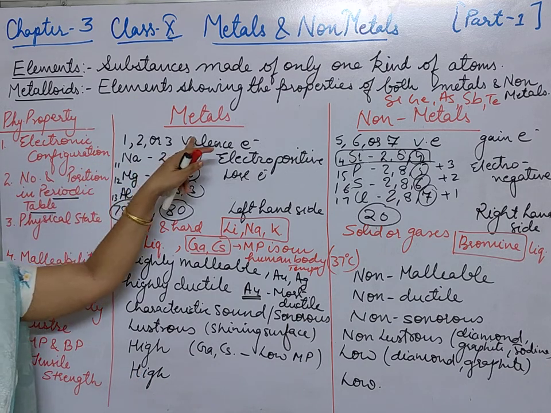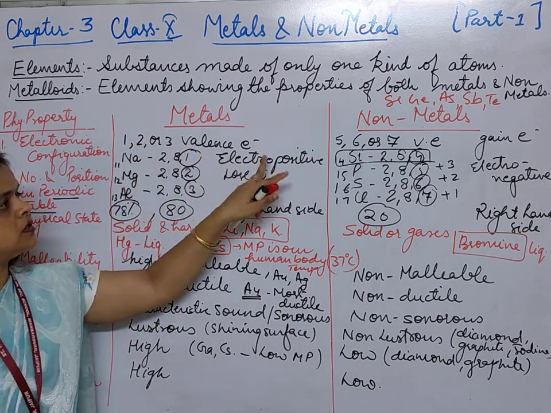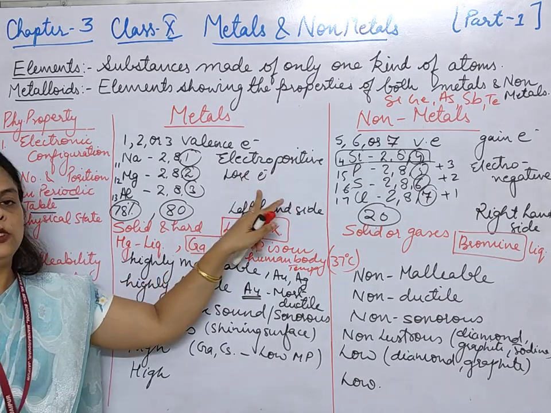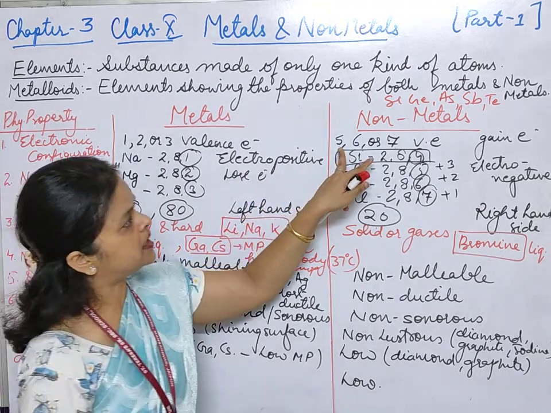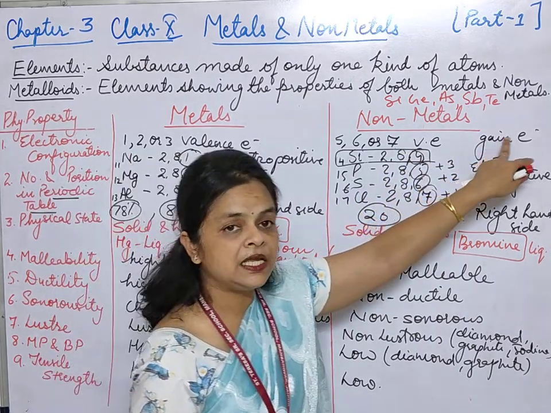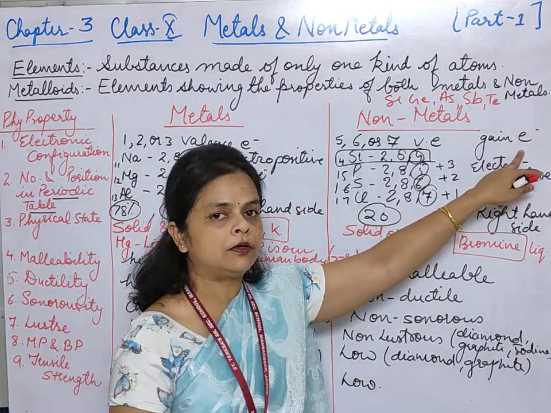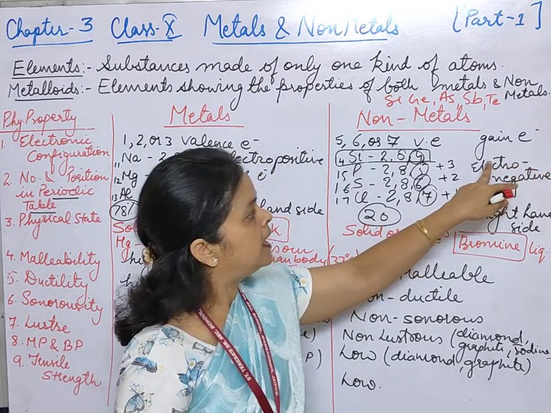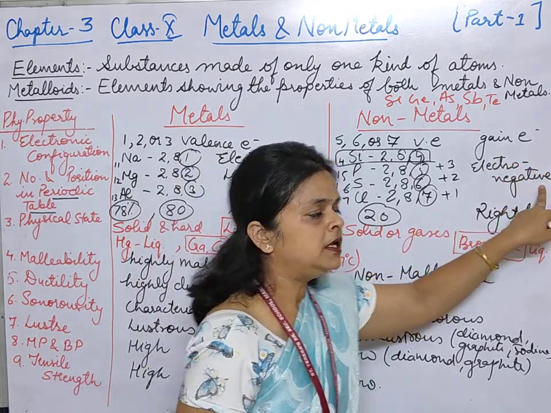Metals have 1, 2 or 3 valence electrons. They are electropositive in nature. They easily lose electrons. Non-metals have 5, 6 or 7 valence electrons. They easily gain electrons to complete their octet and attain stability, and they are electronegative in nature.